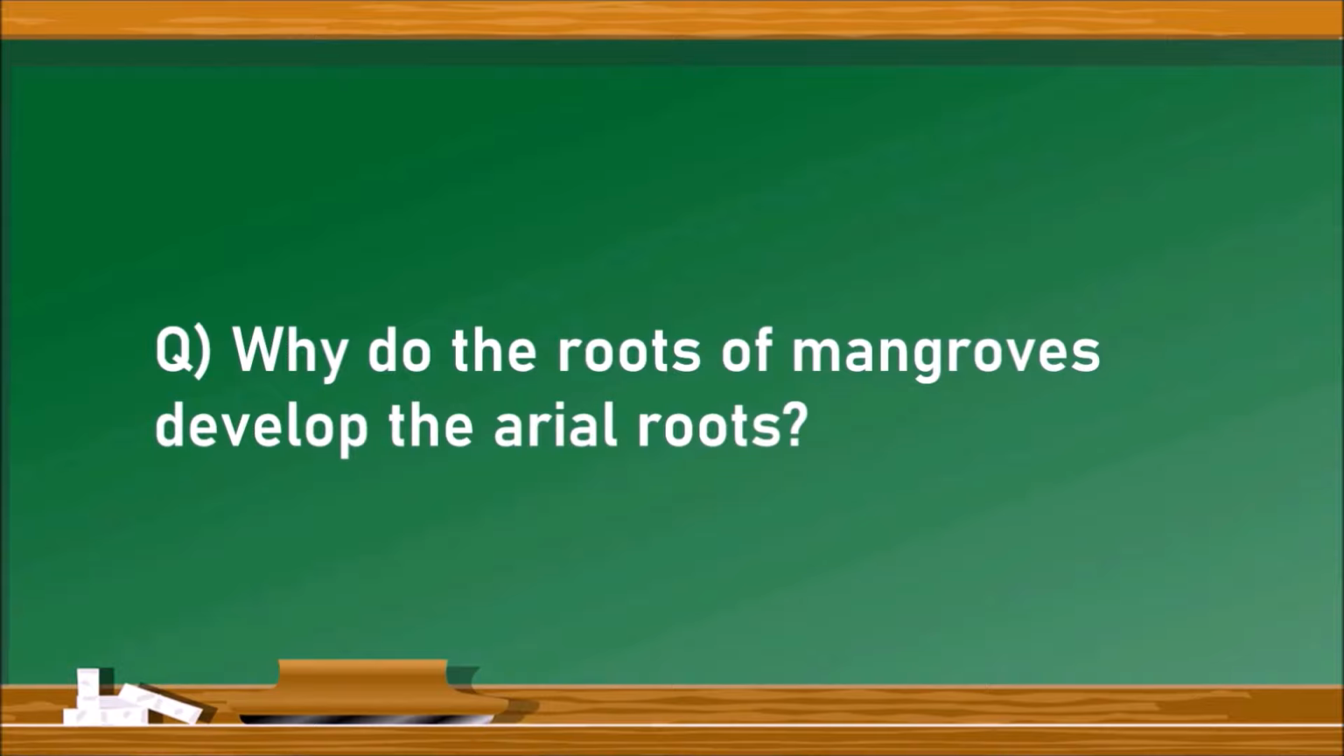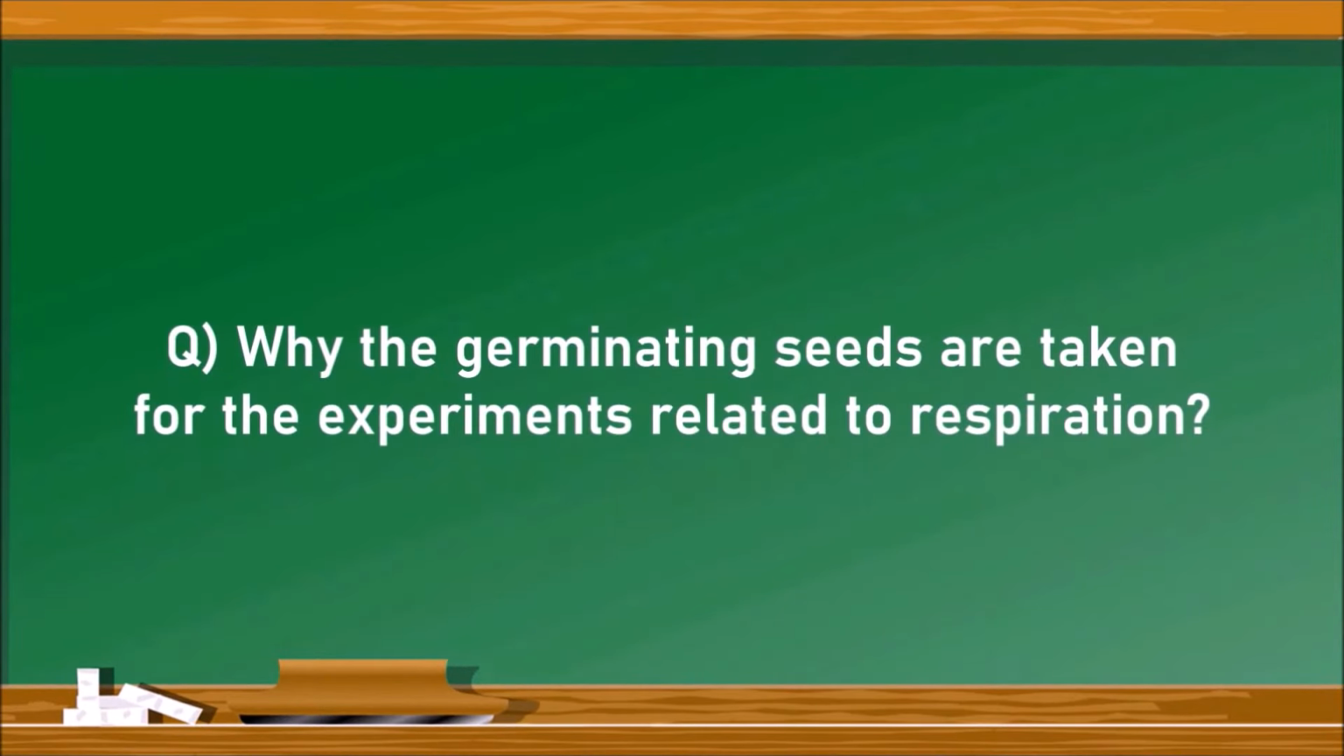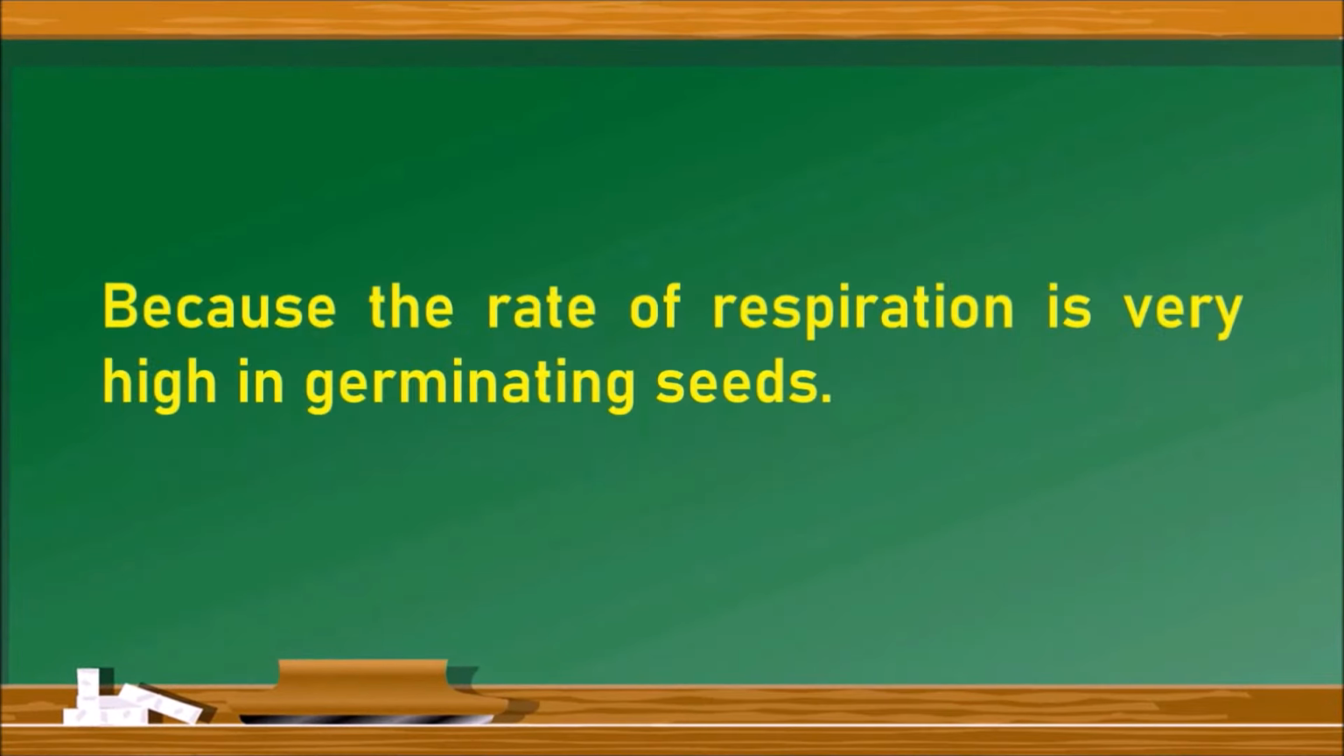The next question is, why do mangroves develop aerial roots? What is the need for mangroves to develop aerial roots? The answer is, mangroves grow in marshy or waterlogged habitats where there is not sufficient oxygen available in the soil for the roots. So, for the roots to respire, they develop aerial roots. The next question is, why are germinating seeds taken for experiments related to respiration? Because the rate of respiration is very high in germinating seeds.